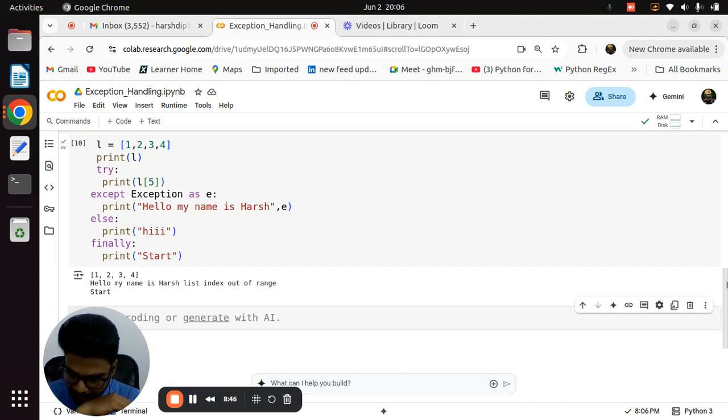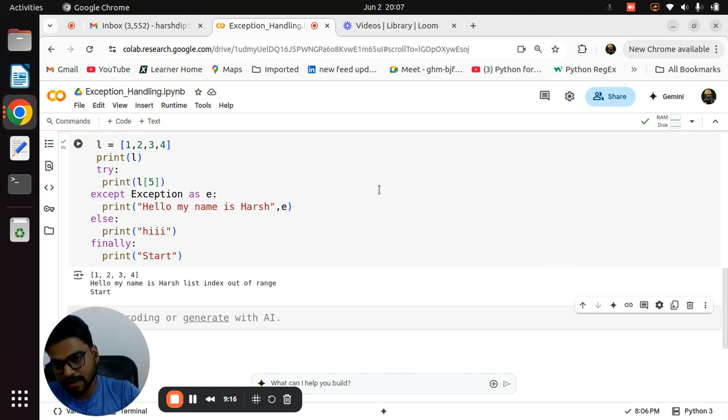So will it print? No. Why? Because always remember, this is very important: whenever your except block is executed, the else block is not executed. I repeat, whenever the except block is executed, the else block will not be printed.